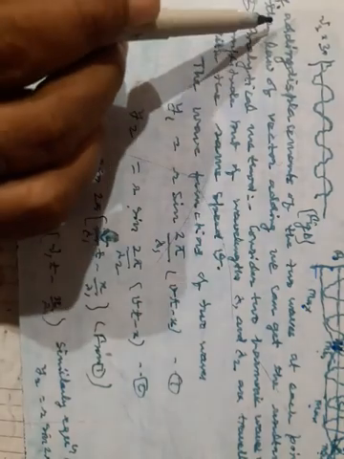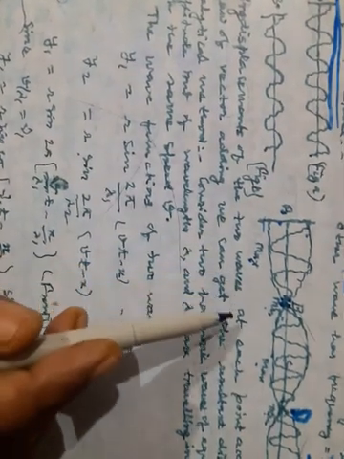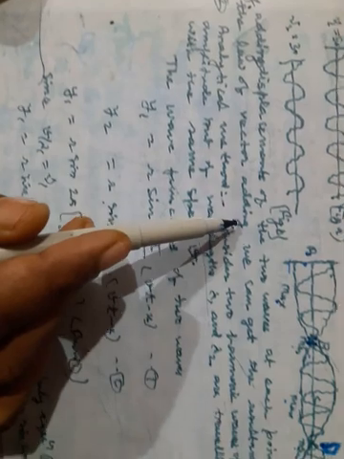Now here, how will you get the resultant displacement? By adding the displacements of the two waves at each point according to the law of vector addition, we can get the resultant displacement. Simply by vector addition.